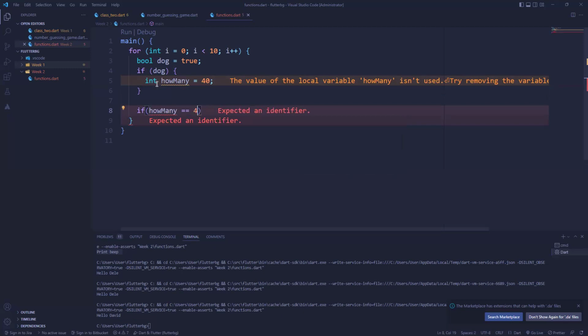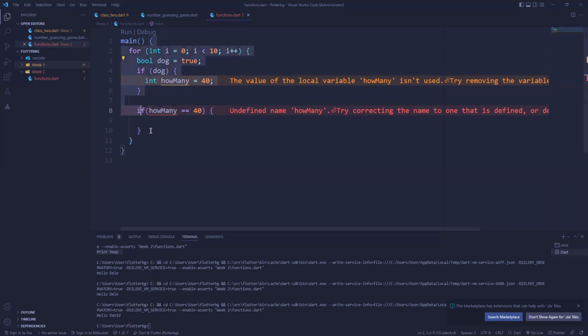equals 40. In as much as it's a variable, I can't access it, even though we are still in this for loop, because this variable was created in the scope of this if statement. Remember, when I talk about scope, it's where the curly brace starts and where it ends. So this particular scope is also a scope. The whole of this is also a scope.